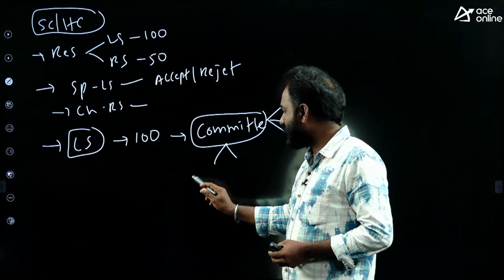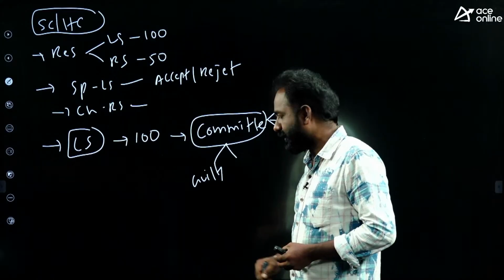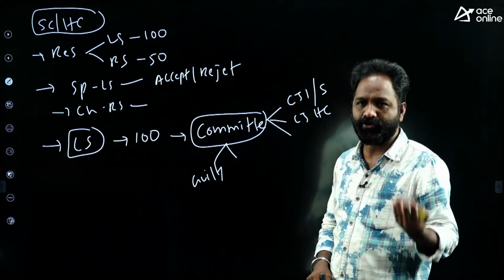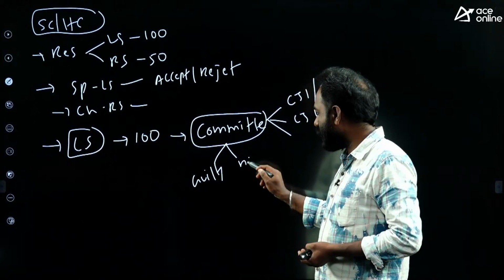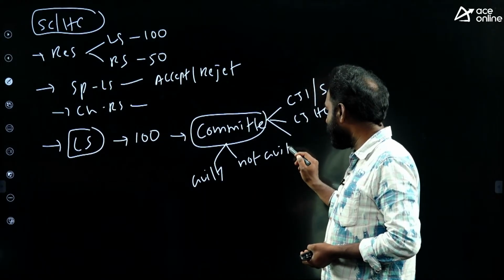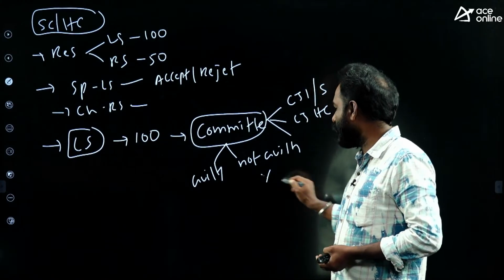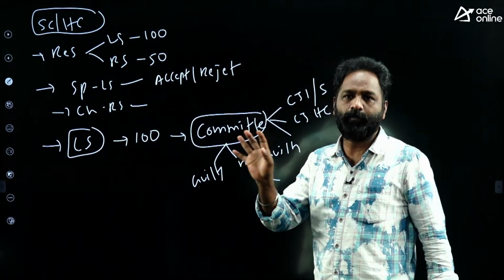If the committee says that he is guilty, that means he committed a crime, then they go for the resolution process. If the committee says not guilty, that means he did not commit any crime, the resolution is going to be stopped. The process is going to be stopped.